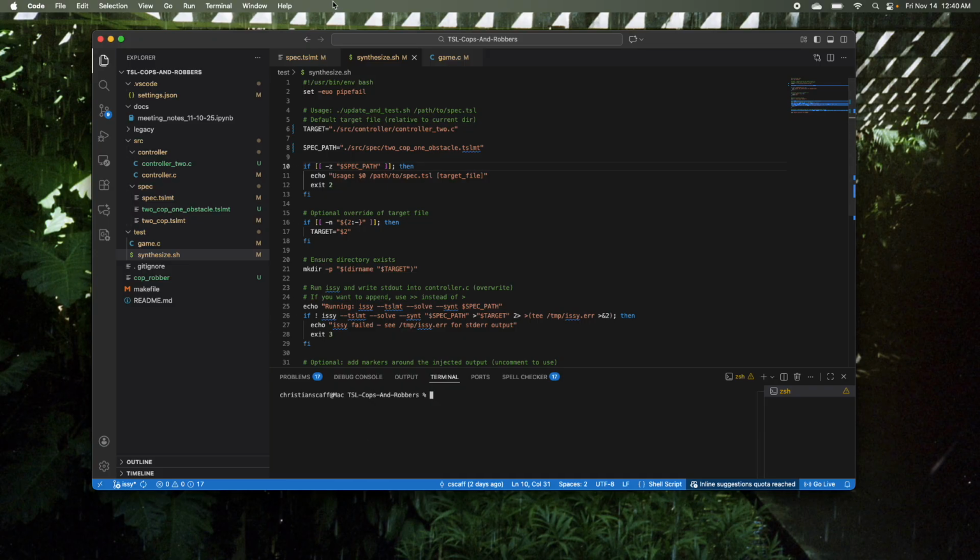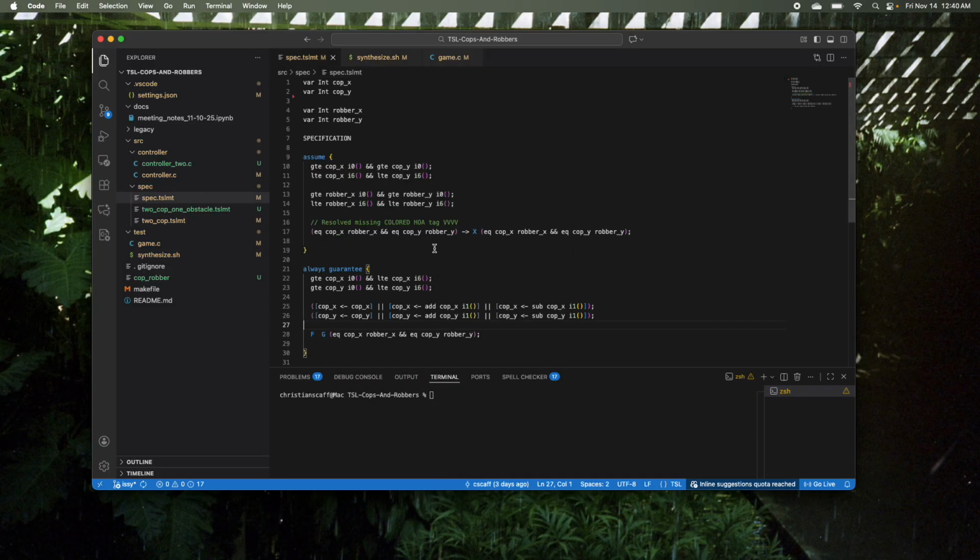All right. So what I've been working on here, if we look at the specification really quickly, is utilizing reactive synthesis to tackle this game of cops and robbers, where you have a certain finite grid space and you have a cop agent and a robber agent, and the robber is getting controlled by some sort of input. It could be me or another system, and the cop is being controlled by the system itself. So we're trying to essentially find a system in which a cop agent is guaranteed to catch a robber agent on a finite graph. And we can look at the specification here.